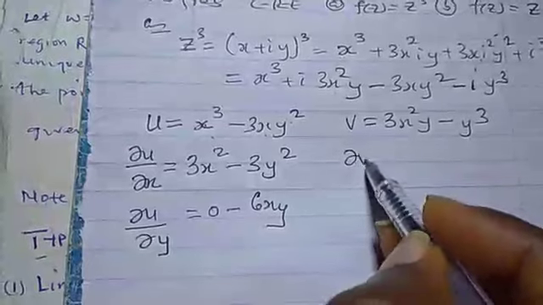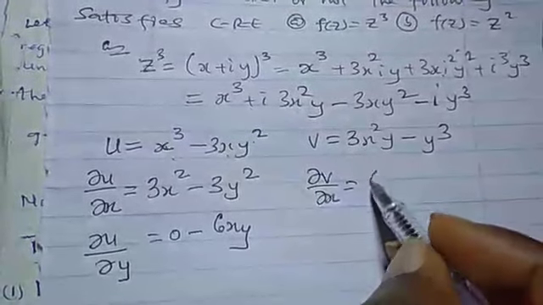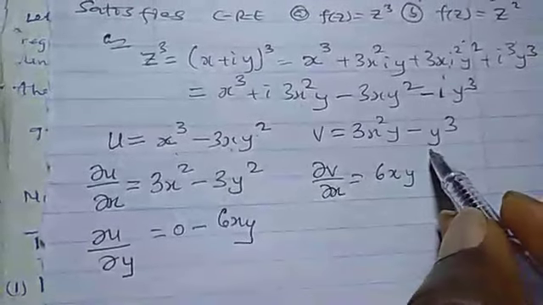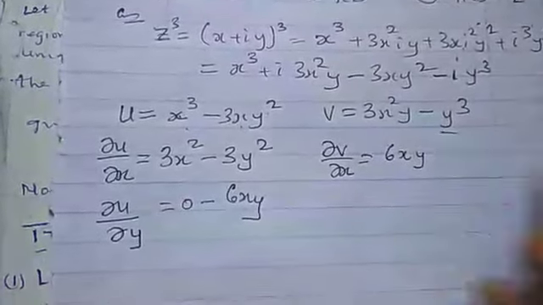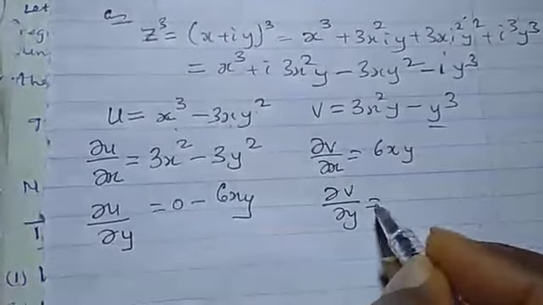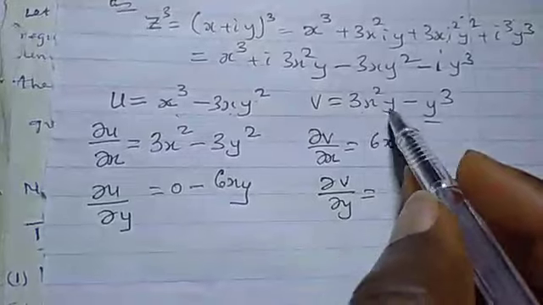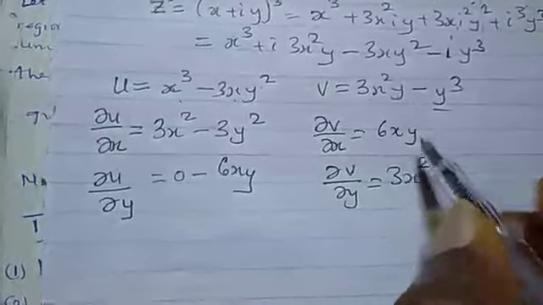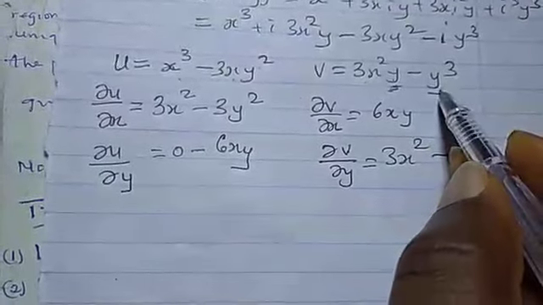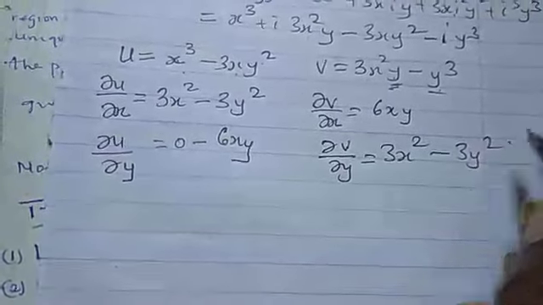I'll do the same thing for dv dx. If I differentiate this, I will have 6xy. If I differentiate this with respect to x, that is 0. Also, dv dy: if I differentiate this, I will have 3x squared, because I'm differentiating only the y. If I differentiate y cubed, I have 3y squared.